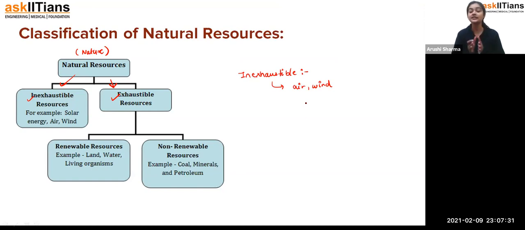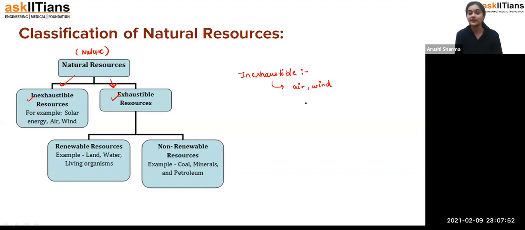You don't have to worry about it because they are present in unlimited amount, you can say. That means they are not going to exhaust at any point. Air, wind, sunlight are also among these resources. These are the resources which are present in abundant amount, so that you are getting benefit of it.